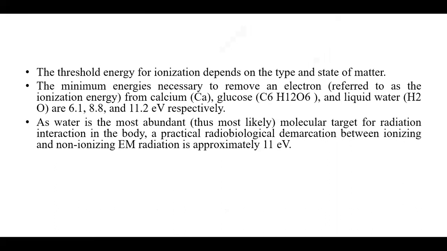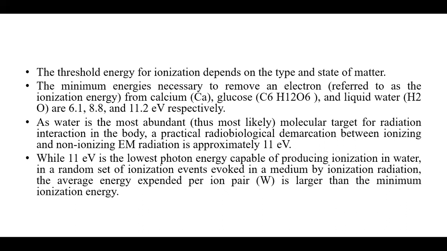As water is the most abundant molecular target for radiation interaction in the body, a practical radiobiological demarcation between ionizing and non-ionizing electromagnetic radiation is approximately 11 electron volts.